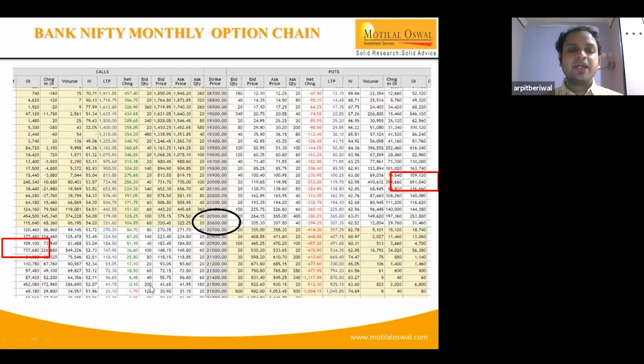So next is put writers: 9,400 put writers, 30 lakh OI. That means an additional 21 lakh put open interest has been added at 9,400. So currently for the expiry series, people are not expecting the market to go below the 9,400 strike, and at the same time 9,500, 550 is likely to act as a hurdle on an immediate basis.